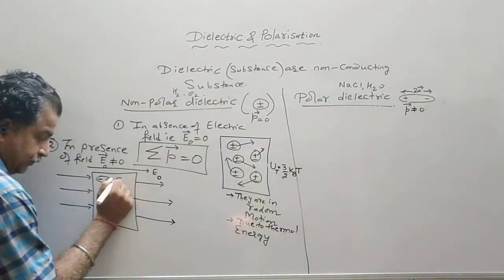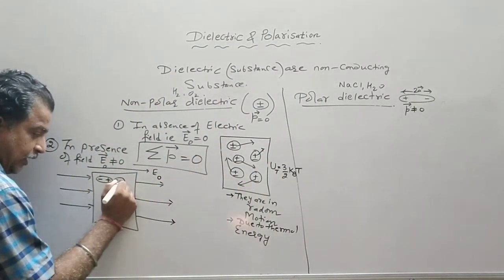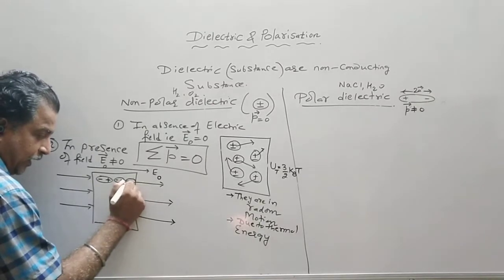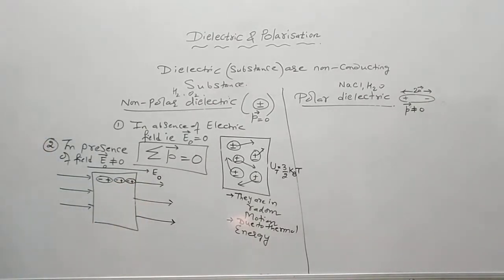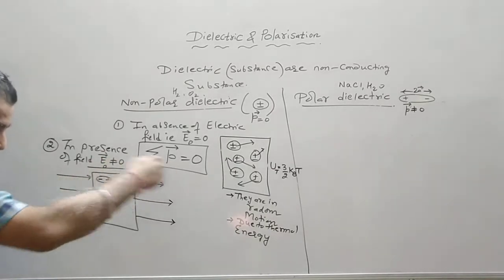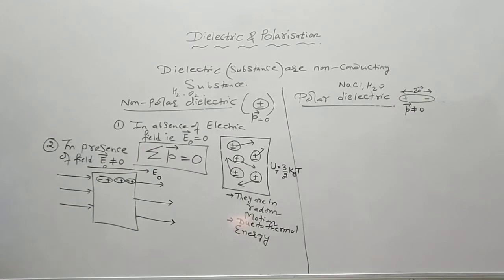So again this minus, this plus, again this minus, this plus. So the molecules start aligning in the direction of the field, aligned in a straight line.